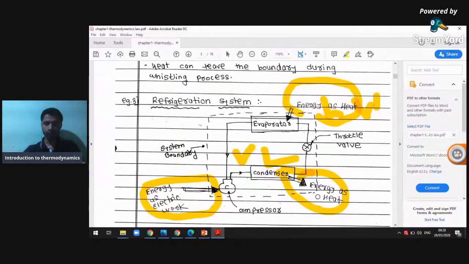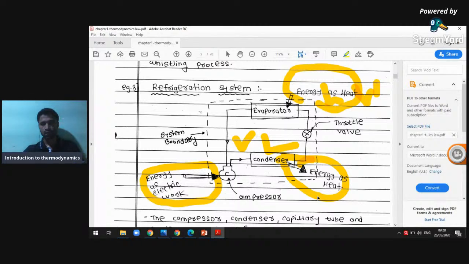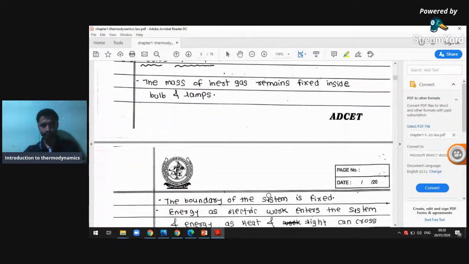So again, we follow the law of conservation of energy. Electric work is converted into heat energy, and we get the output at the evaporator. That is the cooling effect. That is the transformation of energy. It's quite interesting. We follow only universal laws.